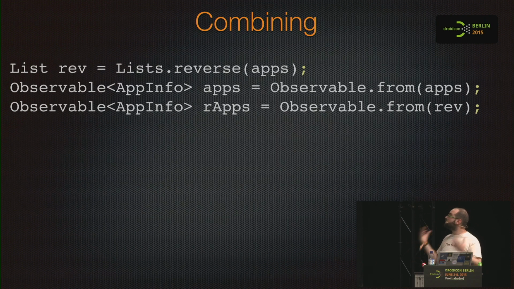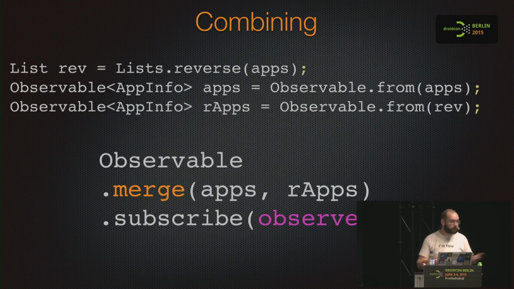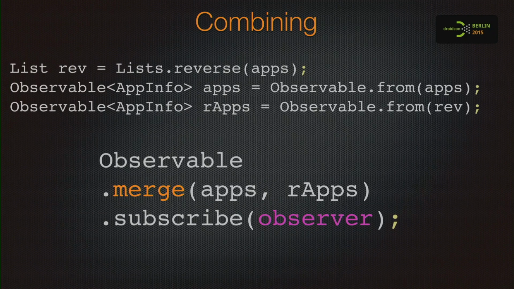We are merging 2 observables. Oh my God. Merge. You know, it's like COBOL. Just use English. We are creating a new observable, merging 2 observables. Our observer is not changing, and now we have one single emitting sequence.